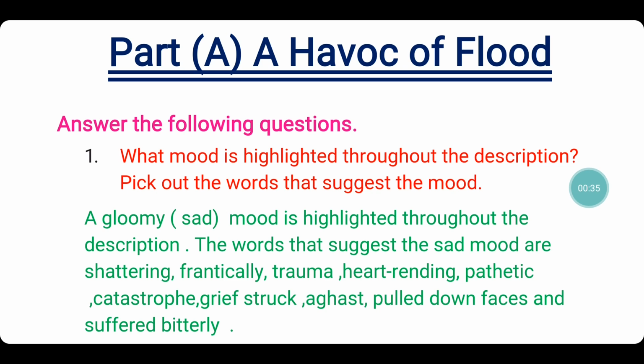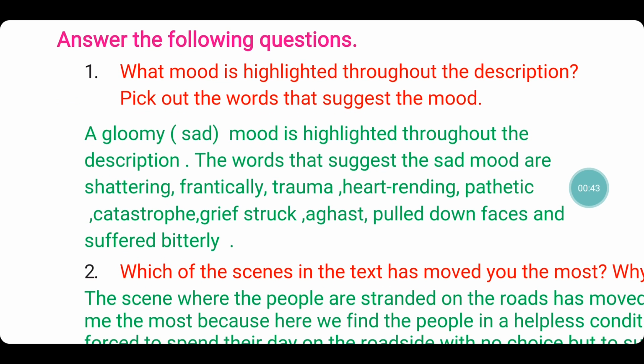The first question. What mood is highlighted throughout the description? Pick out the words that suggest the mood. A gloomy mood is highlighted throughout the description. You can also say a sad mood is highlighted throughout the description.